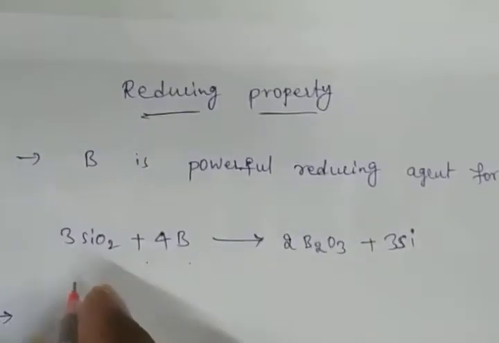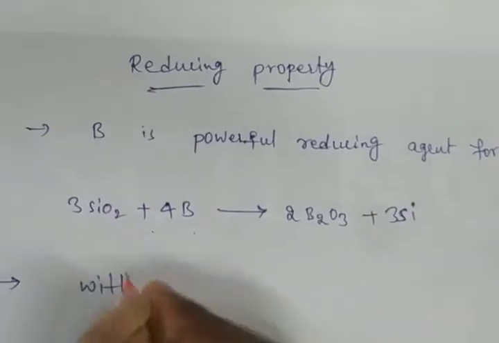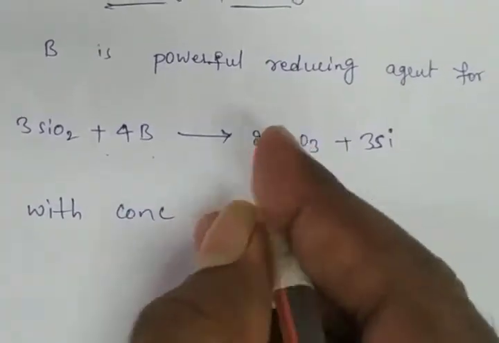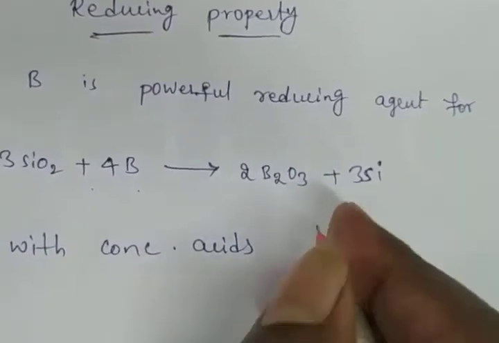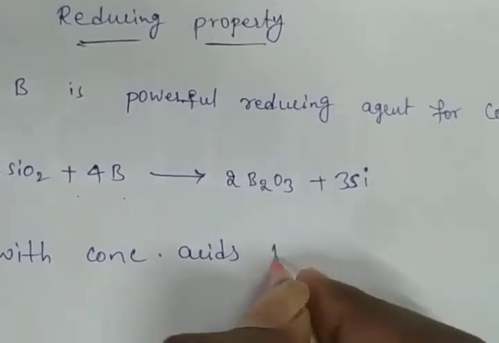Boron, when reacted with concentrated acids, gives boric acid.